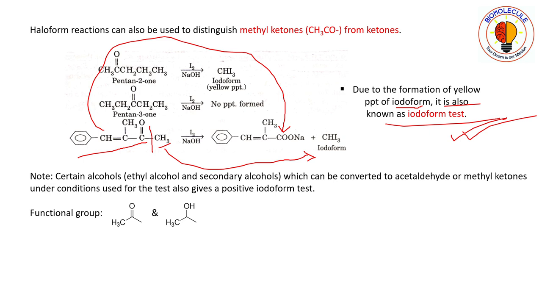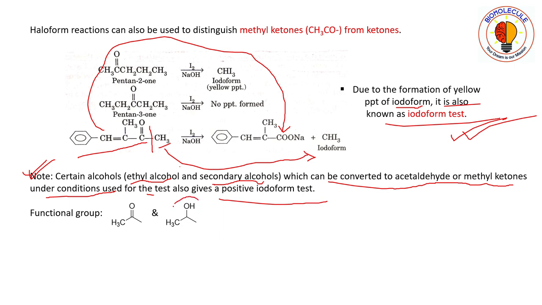So note this point: certain alcohols, that is ethyl alcohol or secondary alcohols, which can be converted to acetaldehyde or methyl ketones under the conditions used for the test, also give a positive iodoform test.